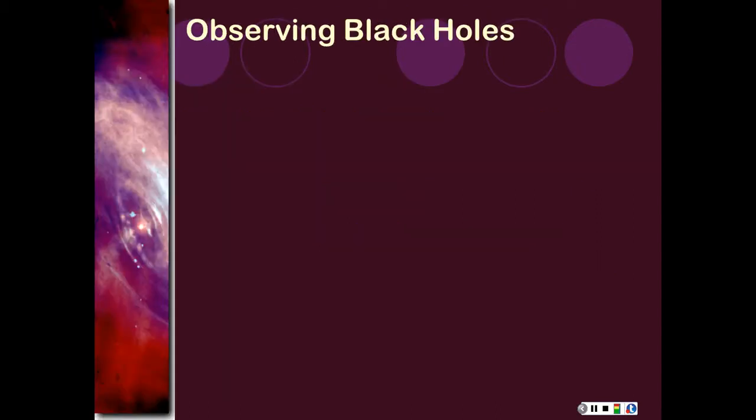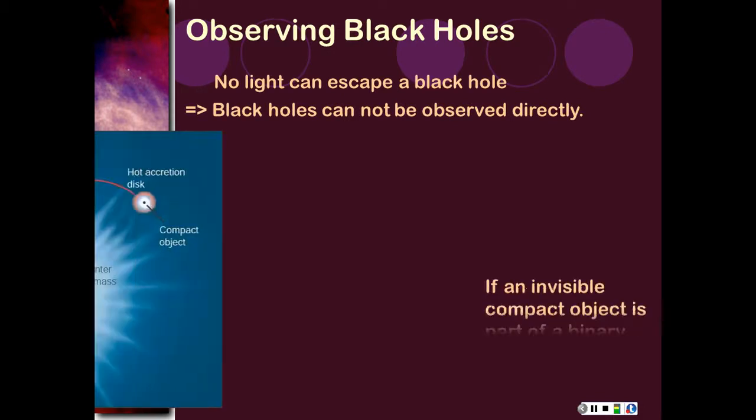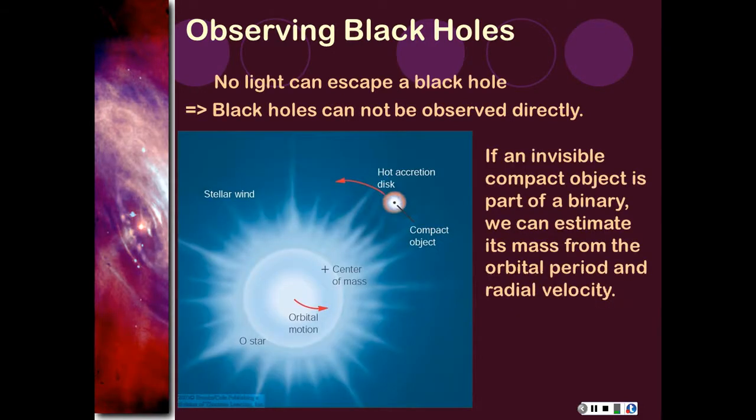So we can look for these things in space, though. We can't see them directly because no light is escaping, but we can infer them by their interaction with other things. So for instance, let's say we've got a binary system, and we've got something that is small and compact and we can't see it. But if we can see the bigger object, we can work out what the total mass is.